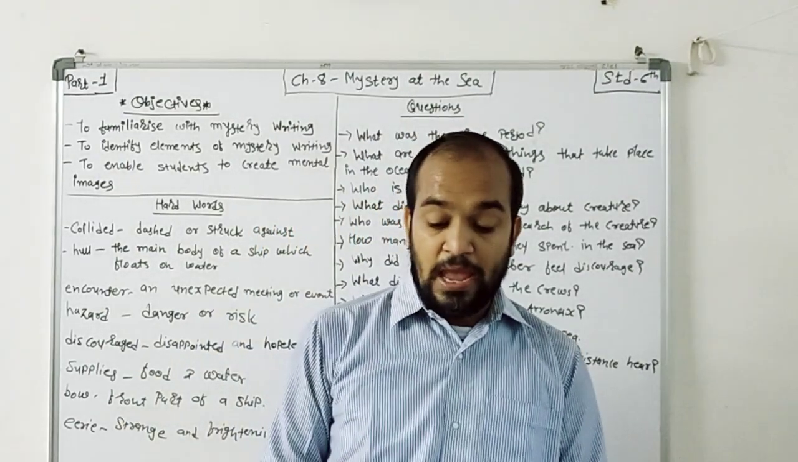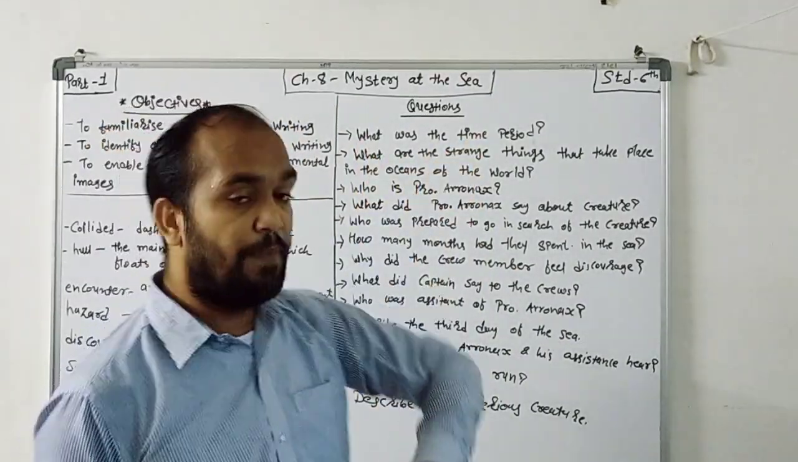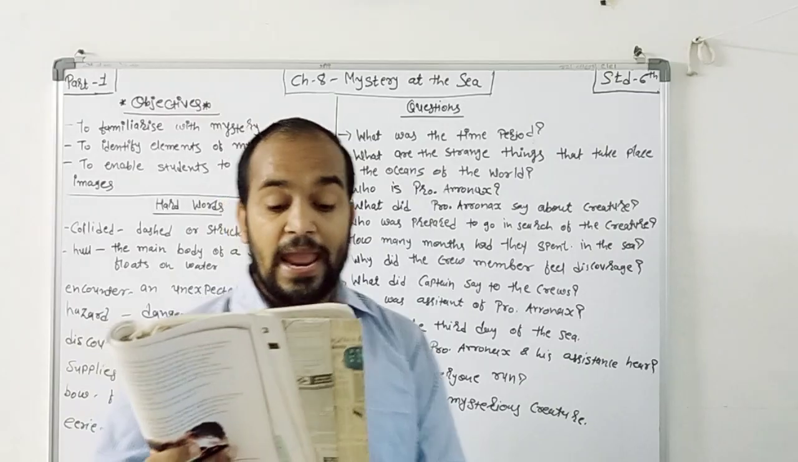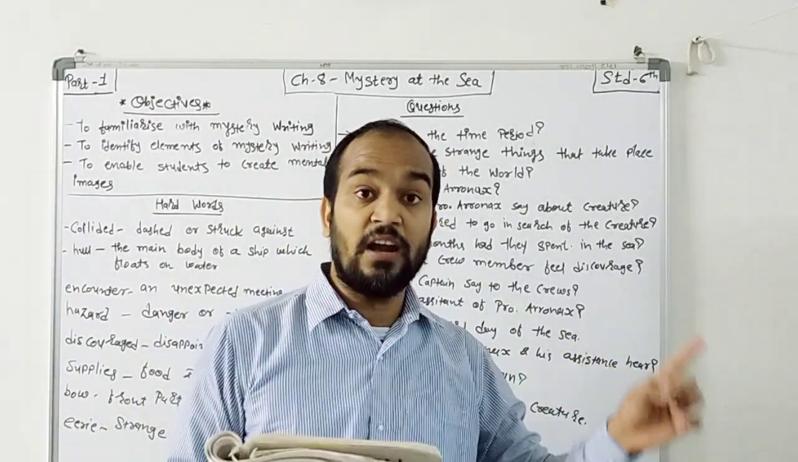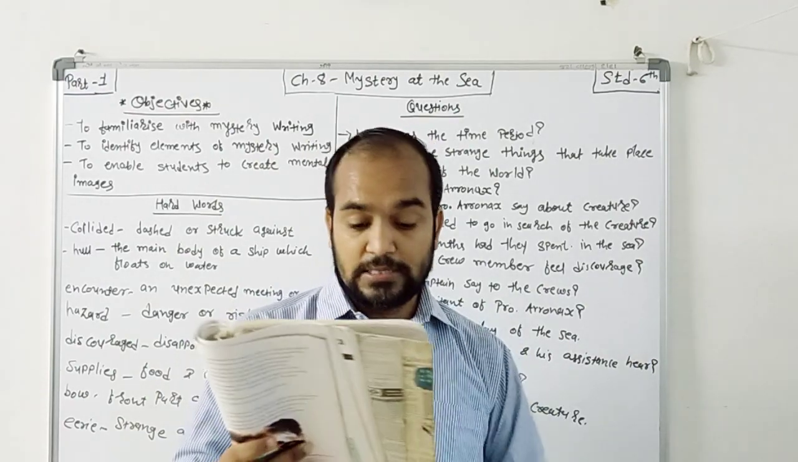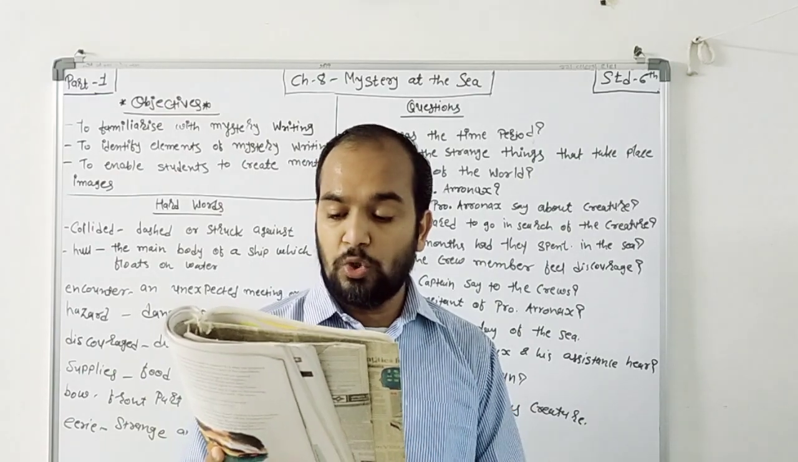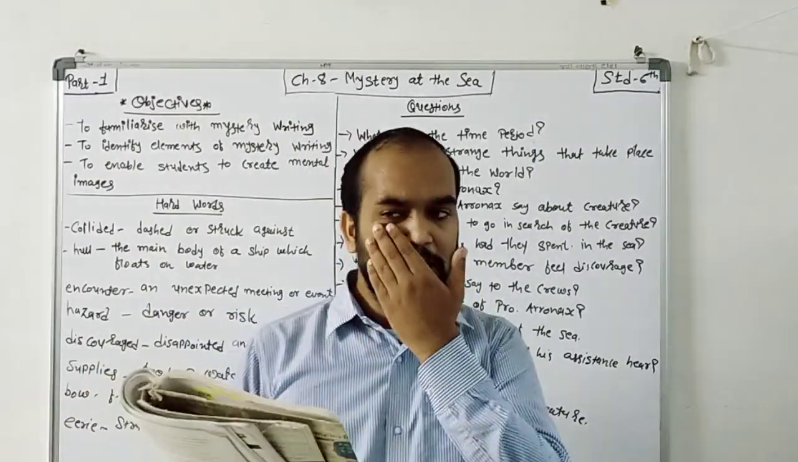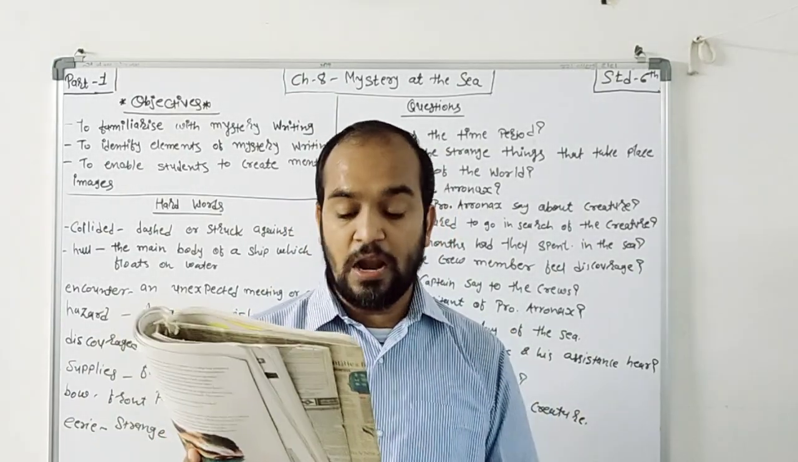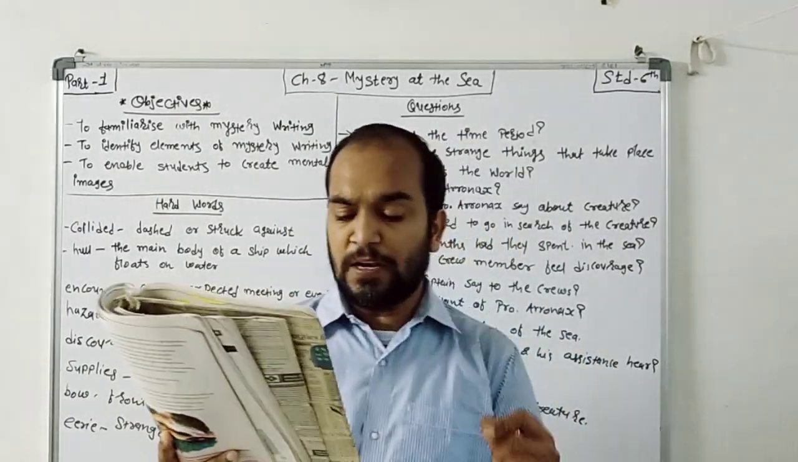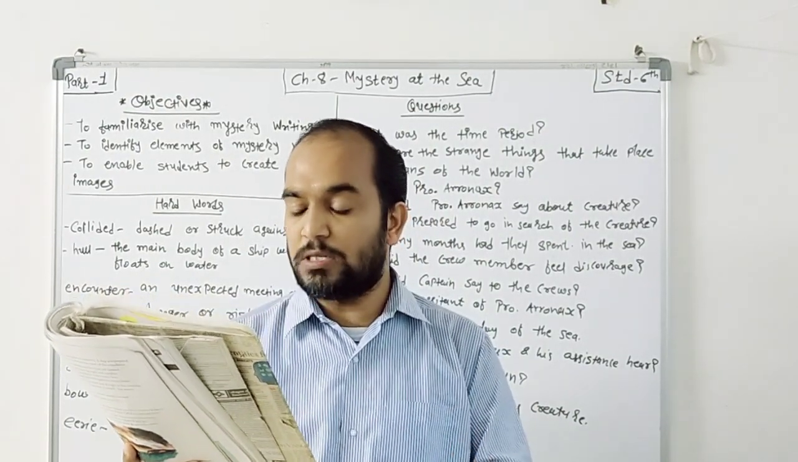Now here the writer is presenting the time period. So my first question: what was the time period? The time period is the summer of 1866. Which year? 1866. The season is summer. Strange things began to take place in the oceans of the world, right? Some strange things happened in the oceans of the world. Now what is the thing? That ships reported seeing a huge creature that no one had ever seen before.